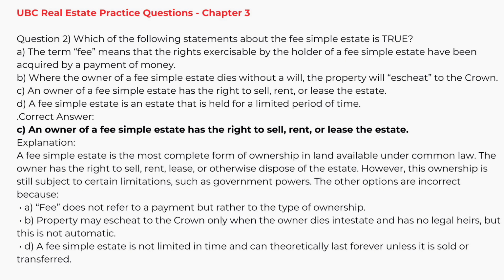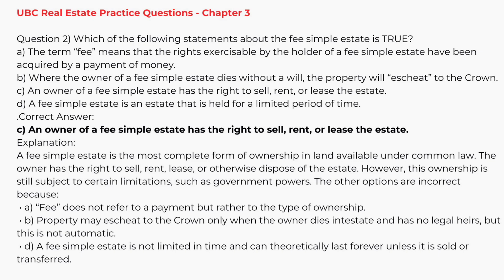Explanation. A fee simple estate is the most complete form of ownership in land available under common law. The owner has the right to sell, rent, lease, or otherwise dispose of the estate. However, this ownership is still subject to certain limitations, such as government powers. The other options are incorrect because A. Fee does not refer to a payment but rather to the type of ownership. B. Property may escheat to the Crown only when the owner dies intestate and has no legal heirs, but this is not automatic. D. A fee simple estate is not limited in time and can theoretically last forever unless it is sold or transferred.